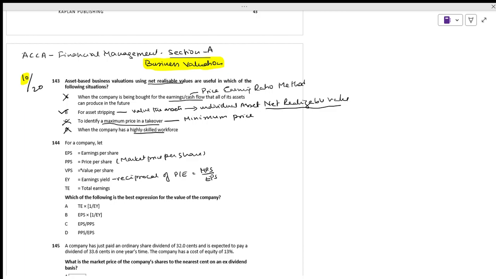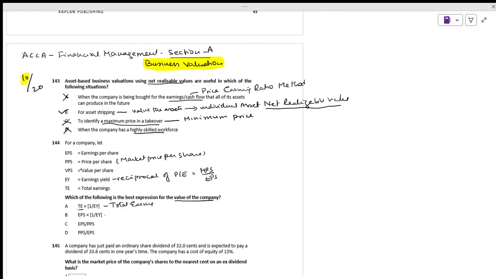And total earnings: which of the following is the best expression of the value of the company? We are talking about the value. Value is nothing but total earnings times 1 divided by earnings yield, the reciprocal. We are talking in terms of total earnings, here earning per share.